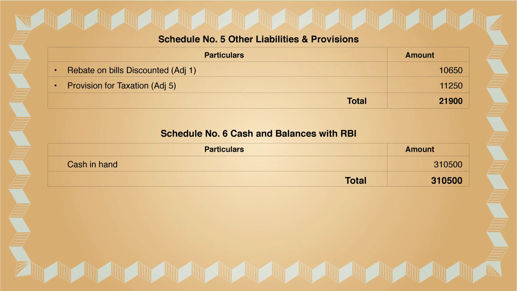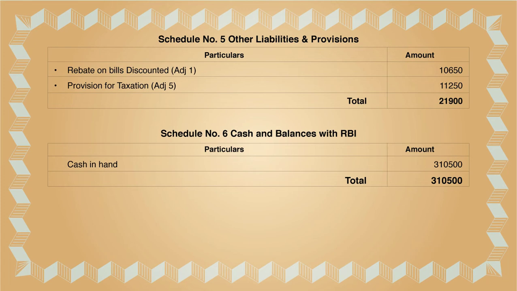You have to keep that in mind. So you add both, 10,650 plus 11,250, and you get 21,900. That is schedule number 5. That total you will transfer in the balance sheet in front of schedule number 5, other liabilities and provisions, 21,900.